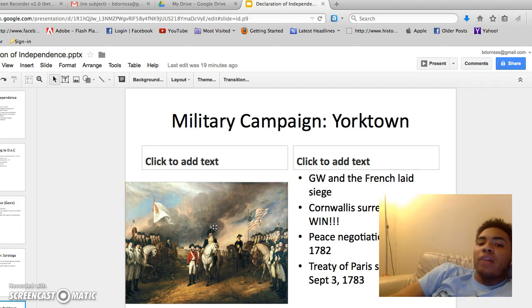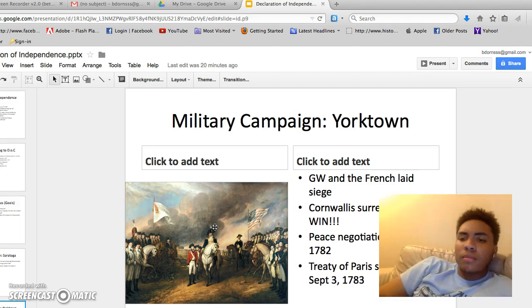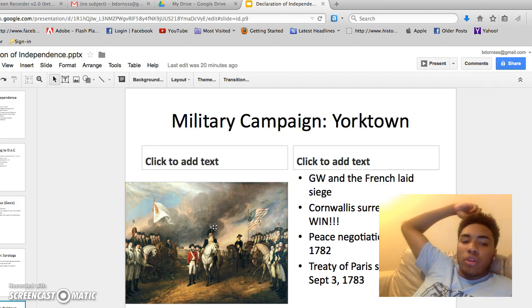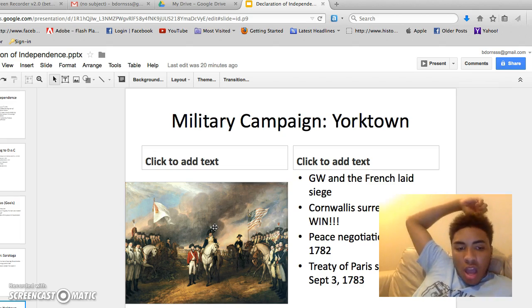The last battle of the War of Independence was the Battle of Yorktown. It was fought by the American General George Washington and the French. George Washington had a force of 17,000 French and colonial troops, and they began a siege on the British at Yorktown. British General Lord Charles Cornwallis ended up surrendering, and this is the most important battle of the Revolutionary War because it is the final battle towards the end of the war.